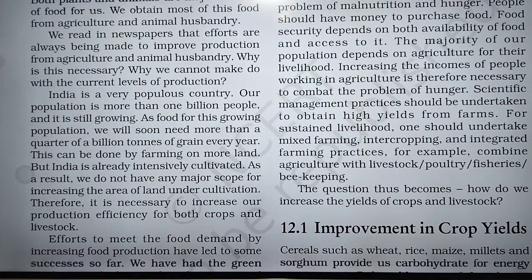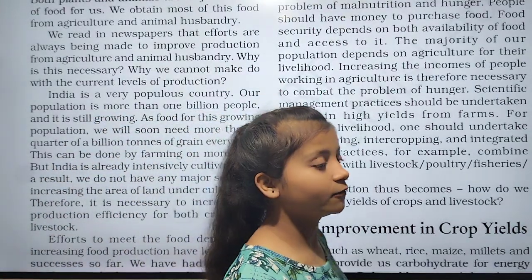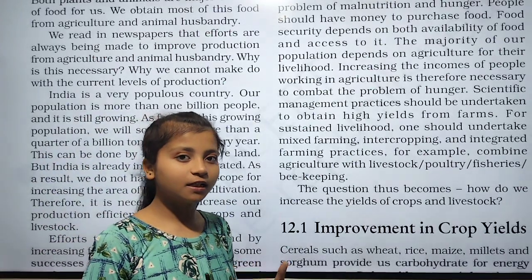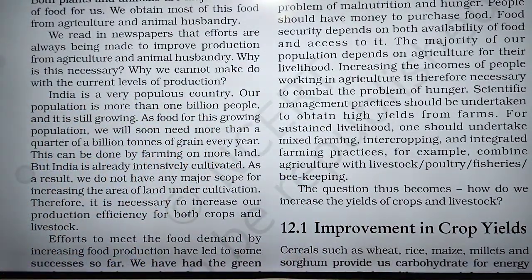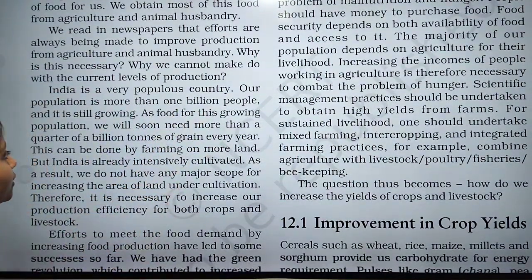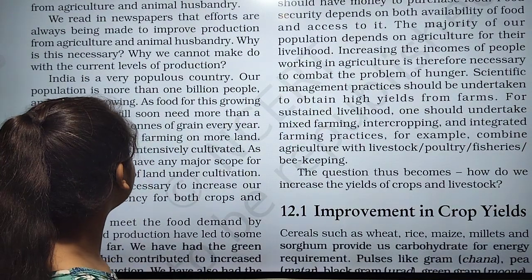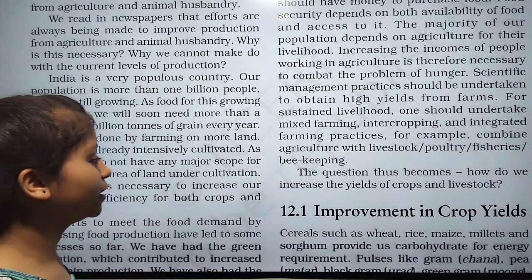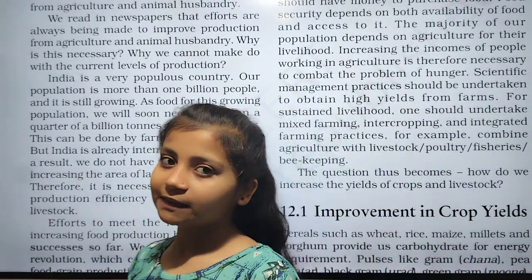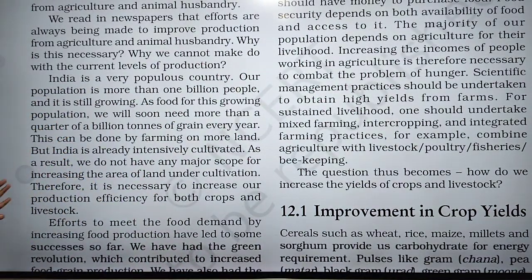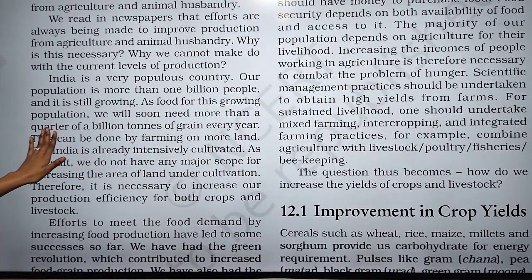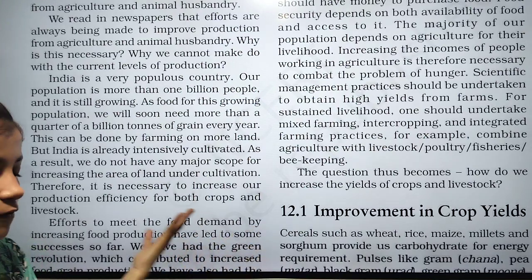India is a very populous country. We all know that India is a very populous, very vast country. Our population is more than 1 billion people, and it is still growing. To feed this growing population we will soon need more than 250 million tons of grain every year. It means if the population increases, we also want more grains.